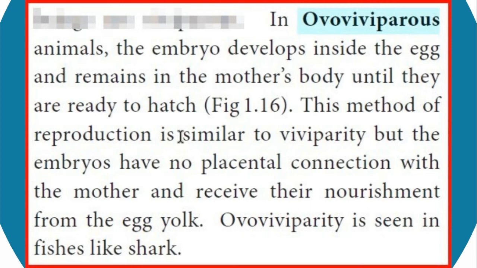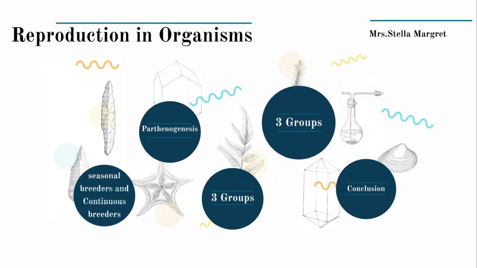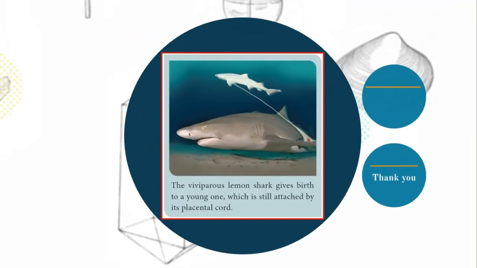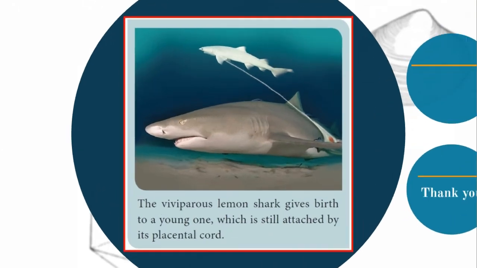Once again, I want to say about ovoviviparous: the embryo develops inside the egg and remains inside the mother's body until it hatches. It is similar to viviparity, but the embryo has no placental connection with the mother and receives nourishment from the egg yolk. Ovoviviparity is seen in fishes like shark.